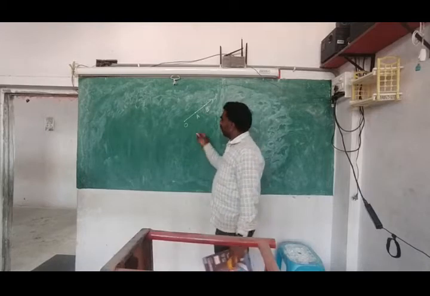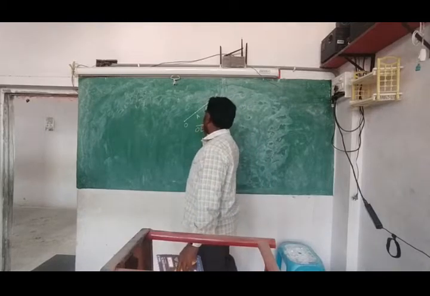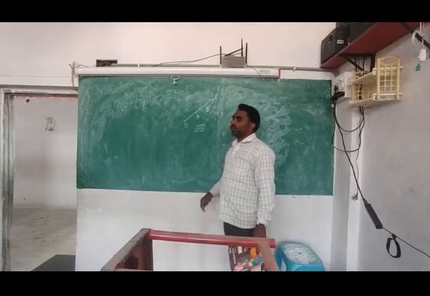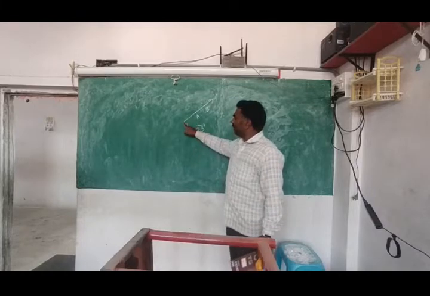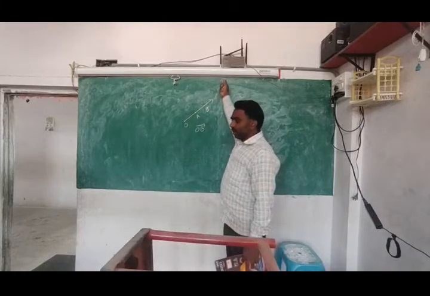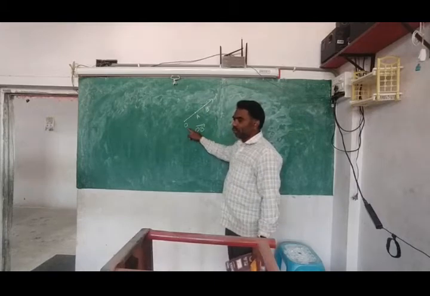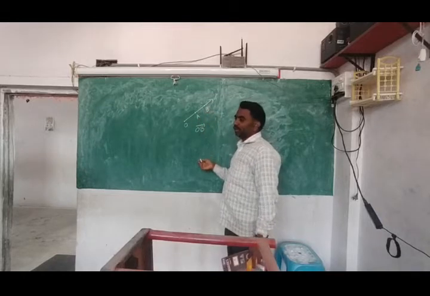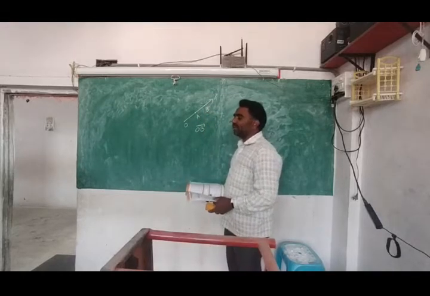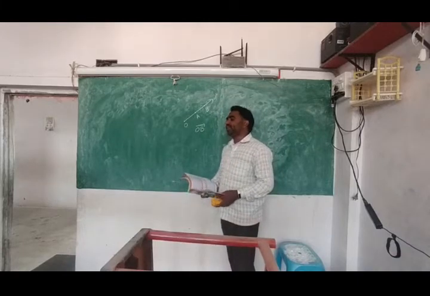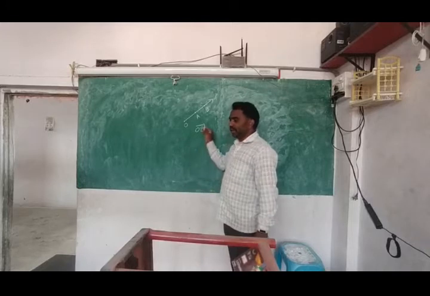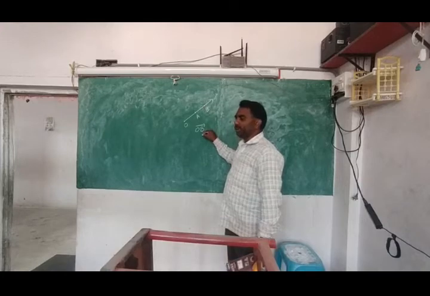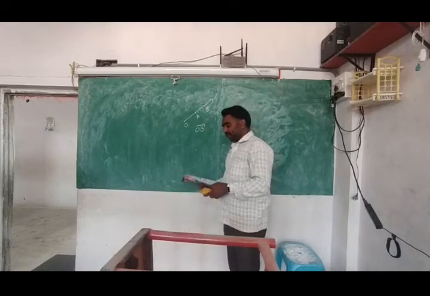Now the question is, can you name it as ray OB or not? Yes, you can name it. Why? Because I told you, to name a ray, compulsorily one point must be the end point. Any other point you can take. Here you have taken one end point, O. Another one, as you wish, you can take. So here A or B also you can take. Okay, so you can write it. What is the reason? Yes or no? If yes, can you write the reason? Yes, what is the reason? Here, O, one end point, is taken, and for the other, anywhere you can take the point. It may be A or maybe B.